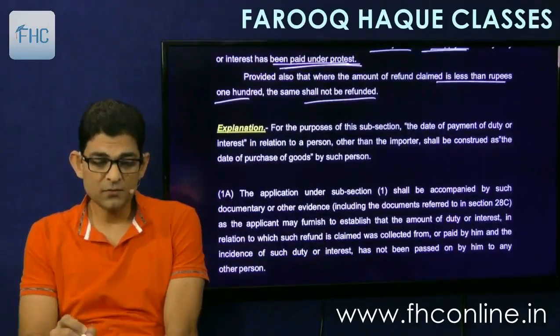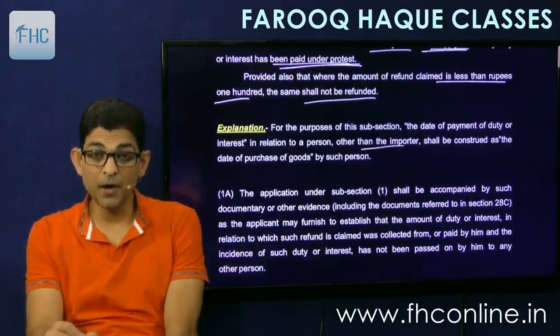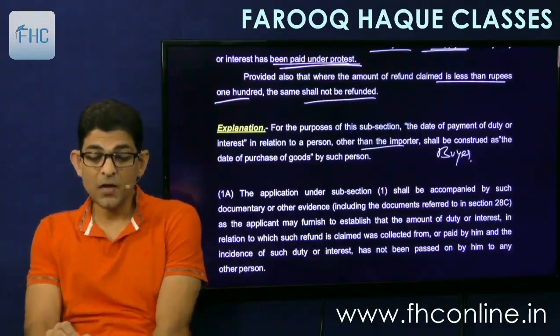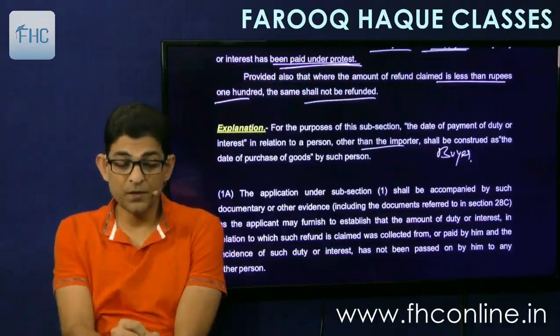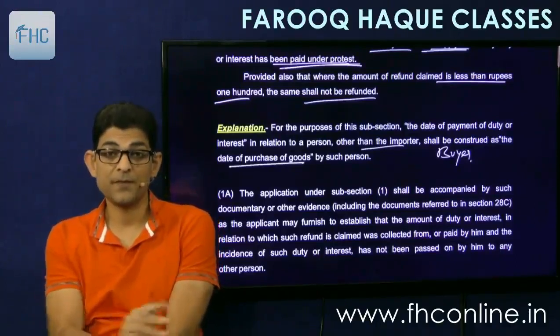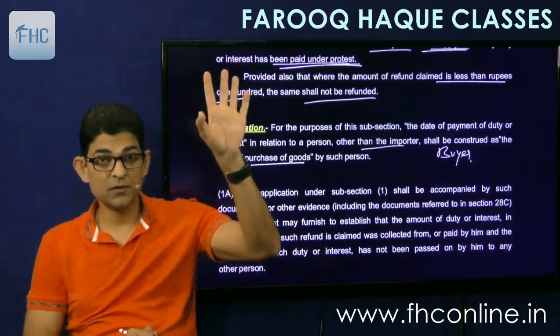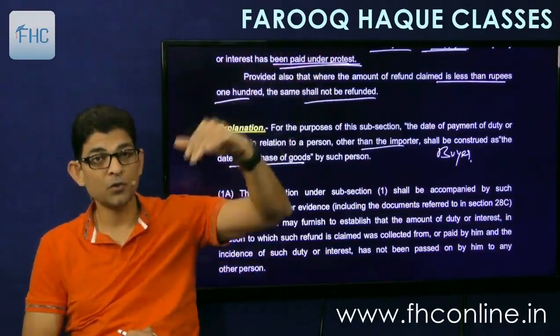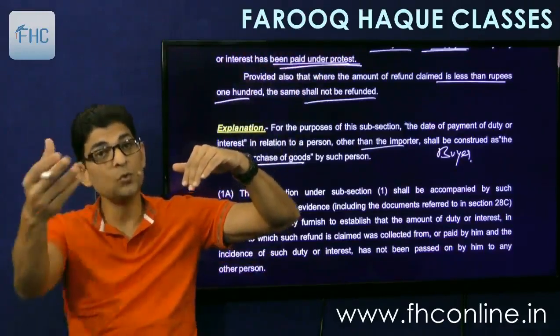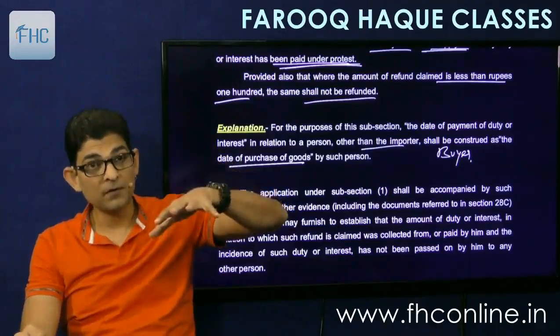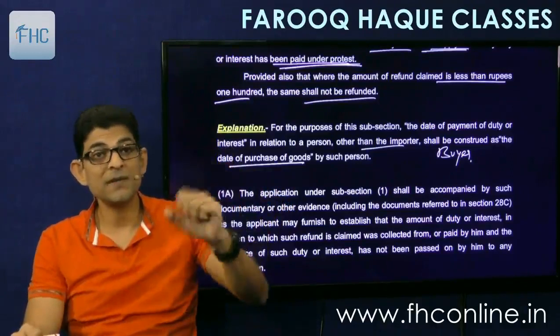And the explanation says, for the purpose of this subsection, the date of payment of duty or interest in case of a person other than the importer, meaning the buyer, shall be construed as the date of purchase of goods by such person. Meaning if the buyer wants to claim refund, say I imported goods and paid excessive duty to the government in January. Then in June, I sold the goods to you. Later on, we found in August or September in the audit process that the duty was paid in excess.